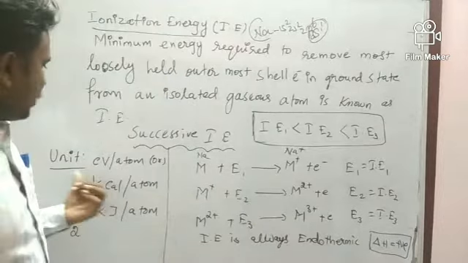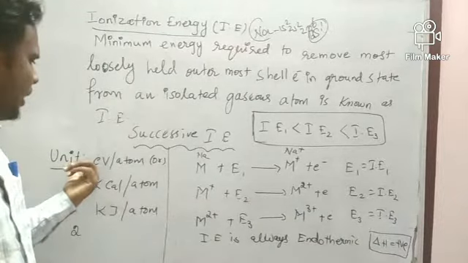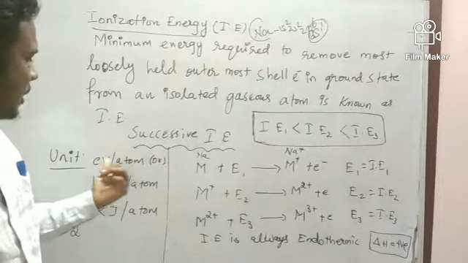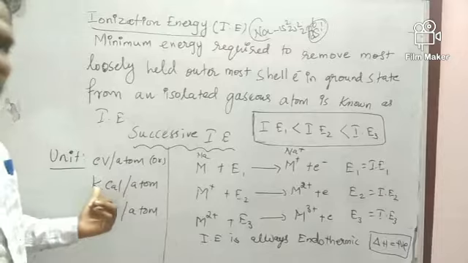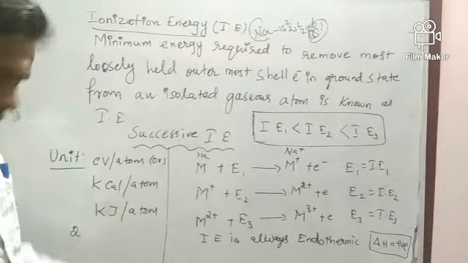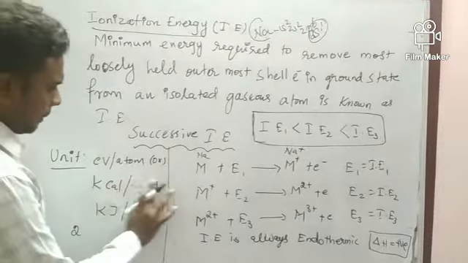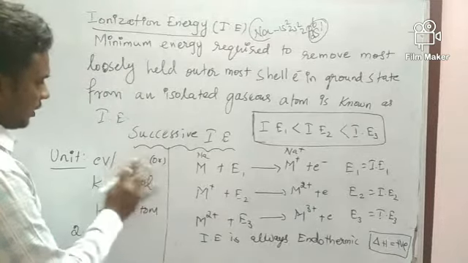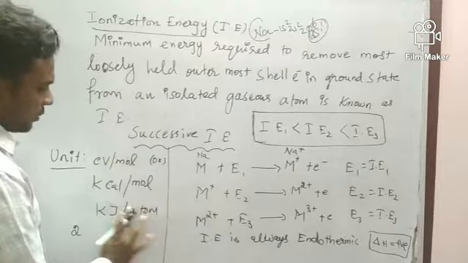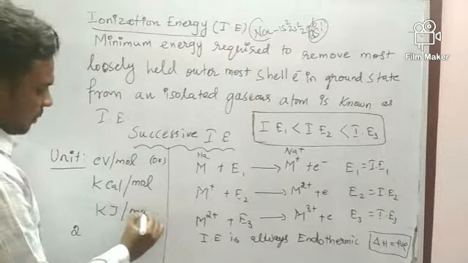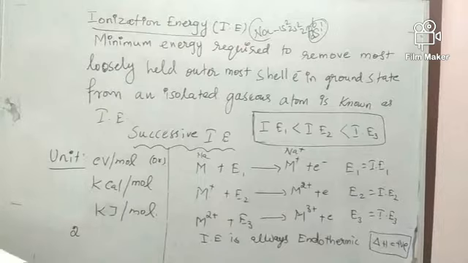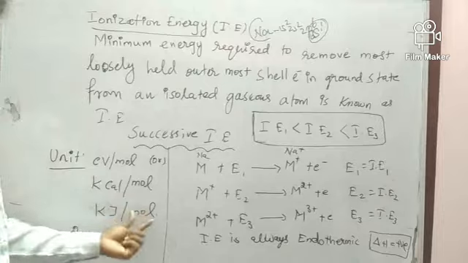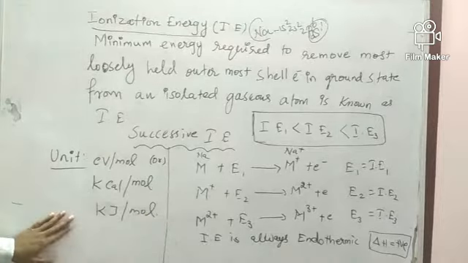Okay, so here, the unit. If you have taken the unit, what is the unit of ionization energy? Electron volt per atom, or kilocalorie per atom, or sorry, this is for per mole. Here you can take it per atom, or per mole also you can take it. Here I have taken per mole: electron volt per mole, or kilocalorie per mole, kilojoule per mole. So these are the units of what?